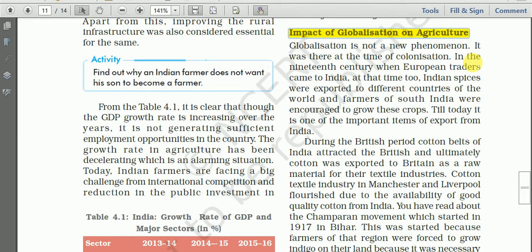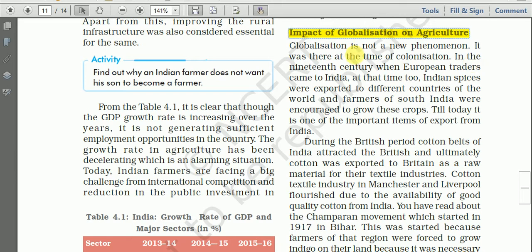Under this globalization process, goods and services along with capital, labor and resources can be moved freely from one nation to another nation. So this is the meaning of globalization. And now let us see the trend of this globalization in India.